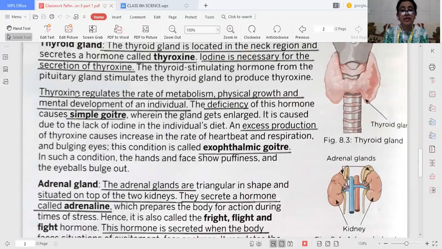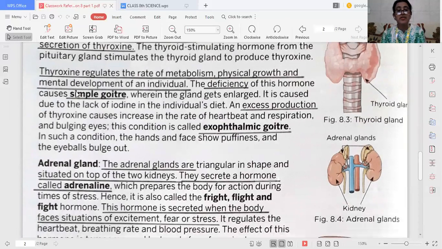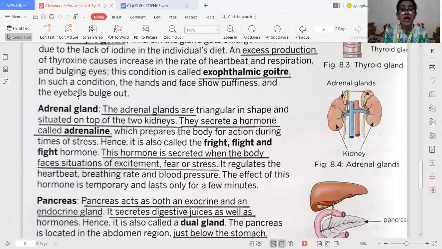Then come the adrenal glands. These are situated on the top of the kidneys and they secrete adrenaline hormone. It is also called the flight and fight hormone. This hormone is secreted when the body faces situations like excitement, fear, or stress. It regulates the heartbeat, the breathing rate, and the blood pressure.